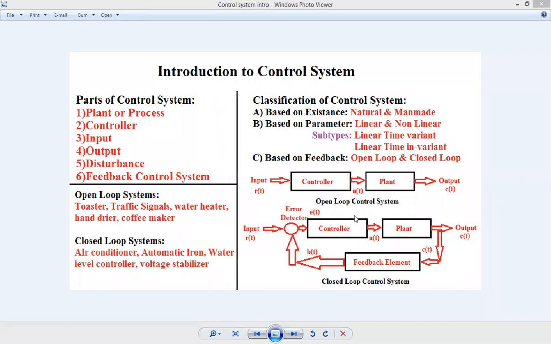So if you make the comparison between open loop and closed loop, the most important difference is open loop does not have feedback and closed loop has feedback. Feedback means what? Some reference signal is taken or drawn from the output.